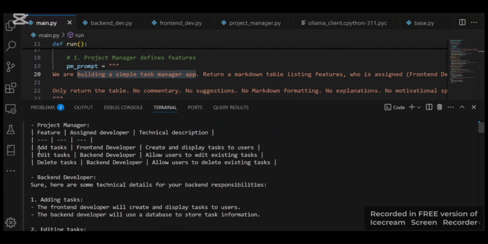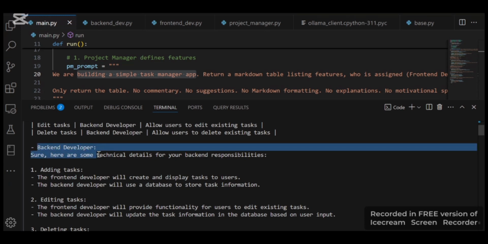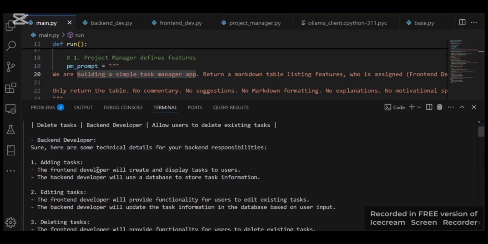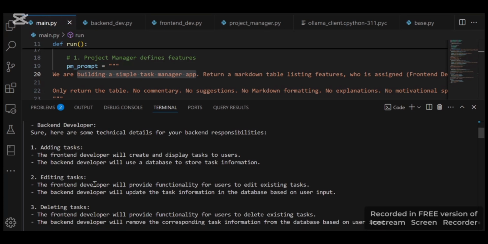The project manager names the functions we need to build this app and selects all the agents he's going to work with. For example, adding tasks is done by the front end developer. Here, the backend developer responds to the project manager. He just selected the tasks between him and the front end developer and what he can focus on. As we see on all the functions: adding tasks, editing tasks, and deleting tasks.